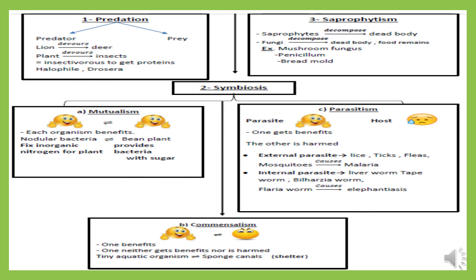And some of them convey some diseases, like mosquito conveys malaria, and fleas convey plague. We also have internal parasites, any small worm that lives inside the host's body and feeds on its digested food or tissues or cells, like bilharzia, like filaria, like tapeworm, like ascaris. And also we said that internal parasites also convey some diseases to the host, like filaria worm causes elephantiasis.